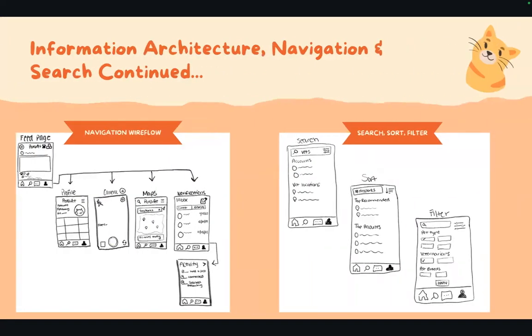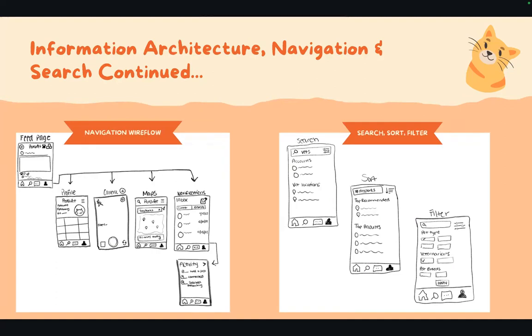Here is our navigation wire flow and search, sort, and filter. For the navigation wire flow, the user from the main feed page, they can navigate to the profile, the camera option, map option, notifications, and their activities, where they could see who commented, liked their post, etc.